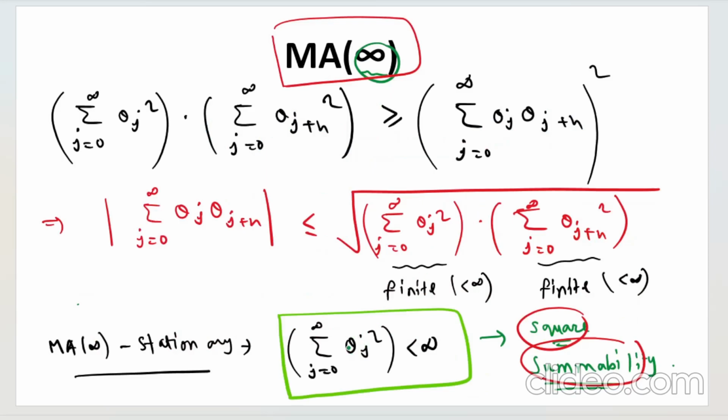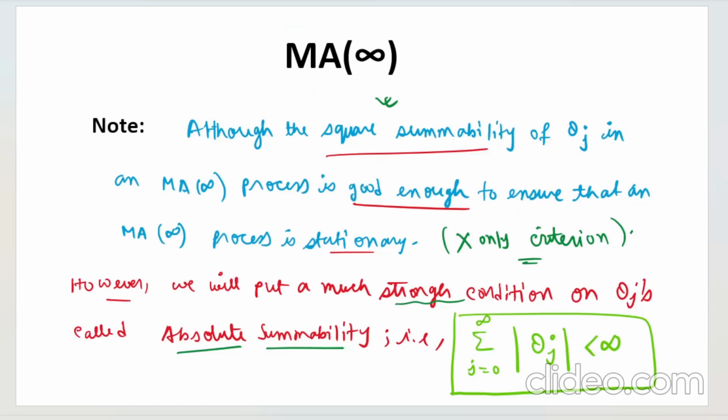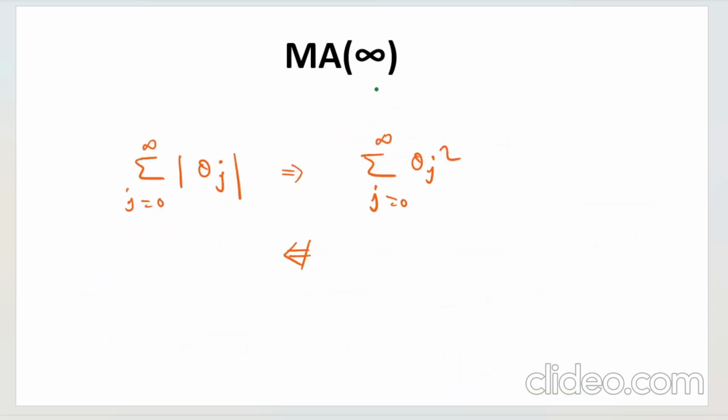Here, what we were doing was firstly taking the square of theta j's, then taking the sum, and then checking if that is less than infinity or not. So this is the difference between absolute summability and square summability. And what is the relationship? The relationship is as follows. This is the absolute summability and this is the square summability. What we can say here is that this is a much stronger condition.